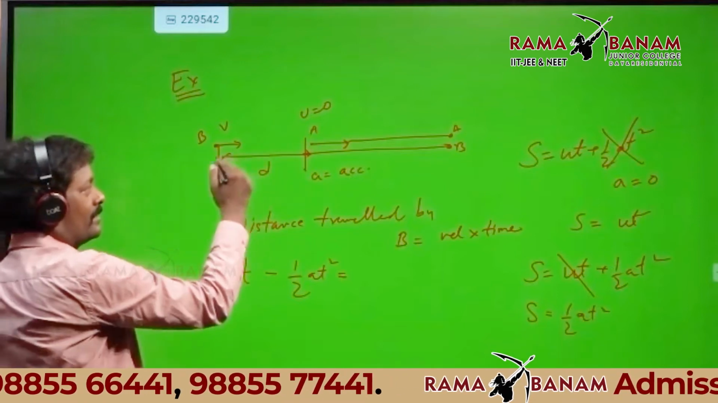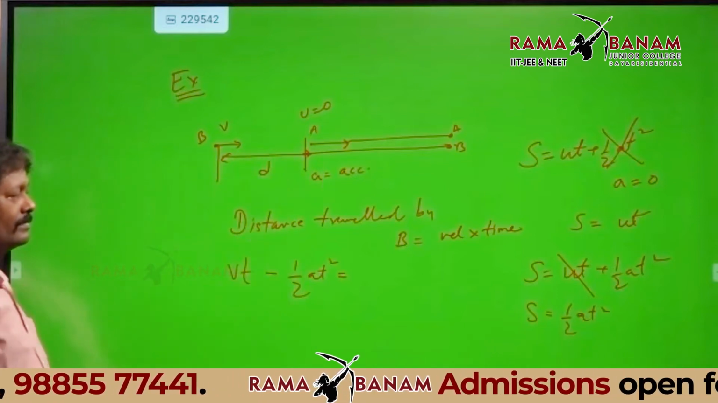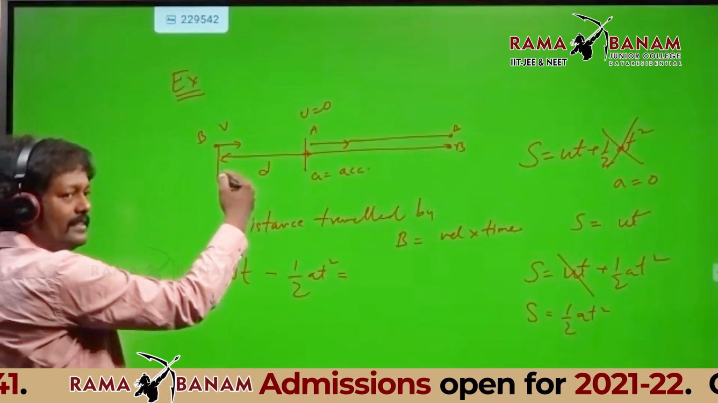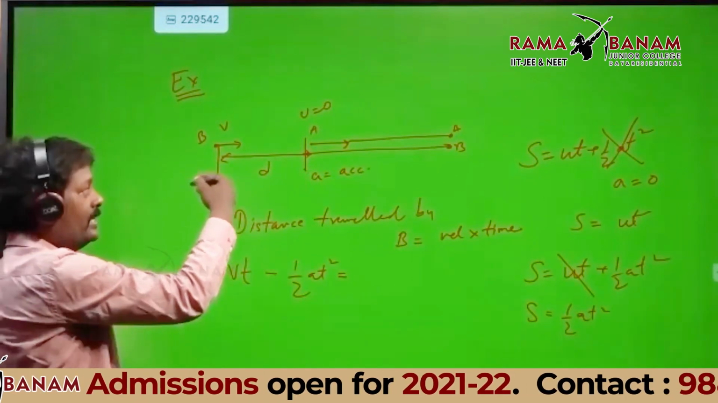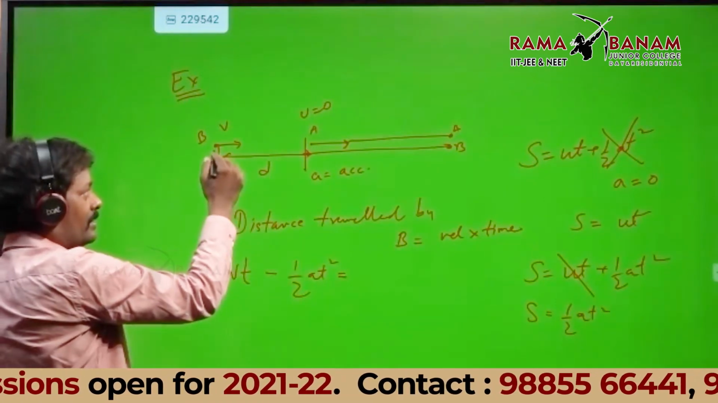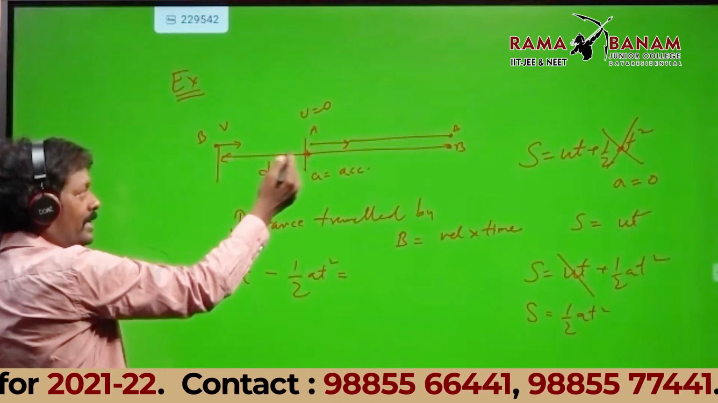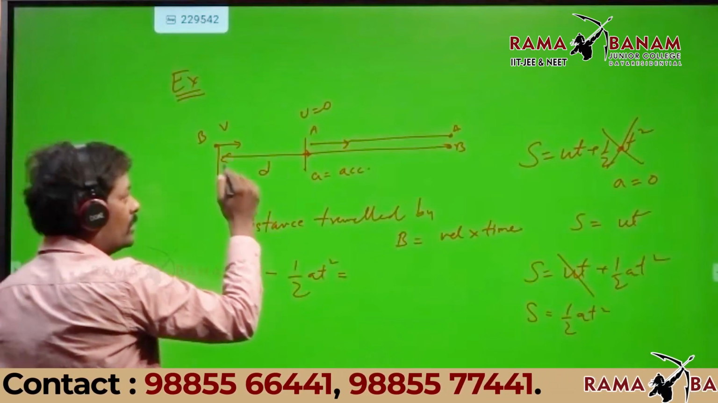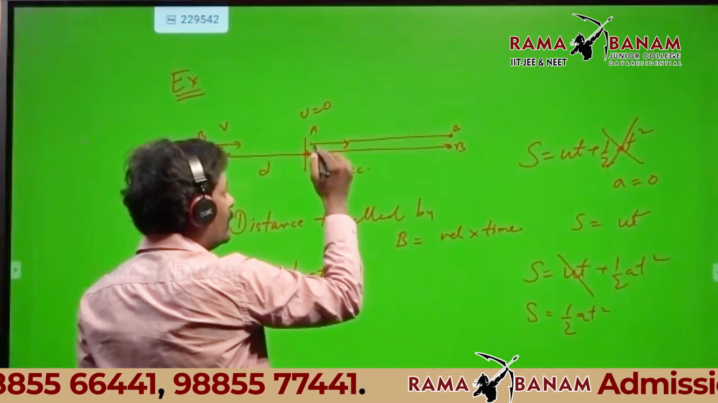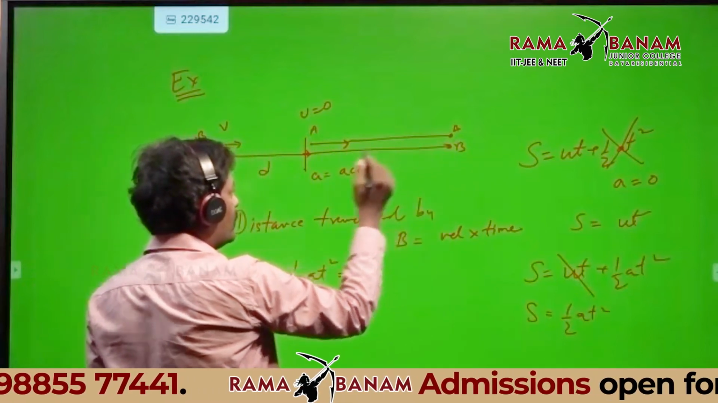What is the initial separation? I have taken D. B is behind A. Initially, B is behind A at a separation of D. Total distance traveled by B minus the total distance traveled by A.